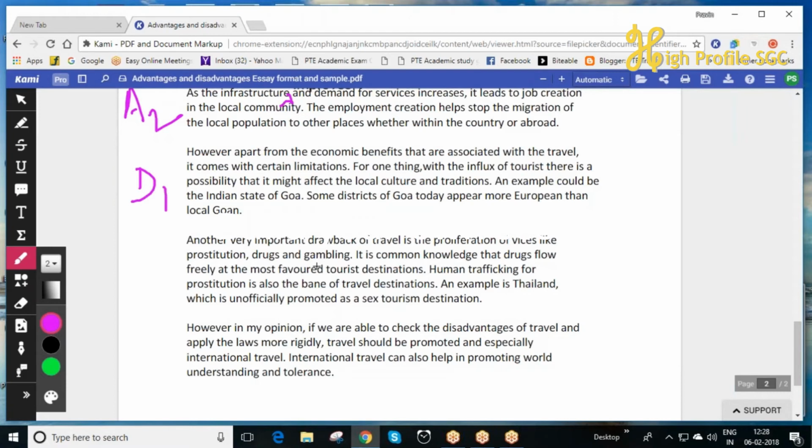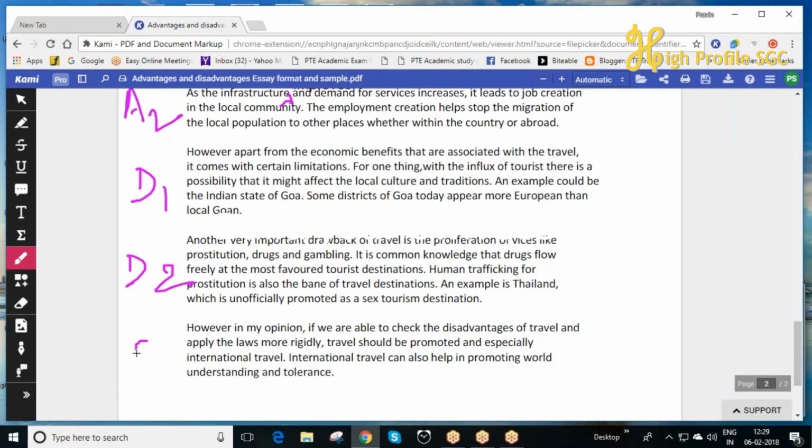D2. Another very important drawback of travel is the proliferation of vices like prostitution, drugs, and gambling. It is common knowledge that drugs flow freely at the most favored tourist destinations. Human trafficking for prostitution is also the bane, meaning curse, of travel destinations. An example is Thailand, which is unofficially promoted as a sex tourism destination. So here, as you can see, this is disadvantage number 2.